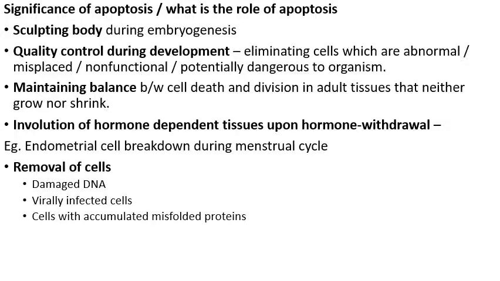Next important role played by apoptosis is removal of cells which have damaged DNA, maybe due to exposure to radiation or toxins, and the cells which are virally infected, they are also removed by apoptosis. The cells which are having misfolded proteins are also removed by apoptosis. So these are the important roles played by apoptosis in an organism or in a human. By definition, apoptosis is programmed cell death.